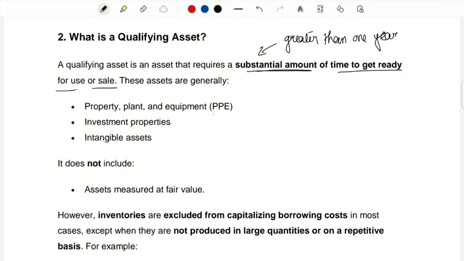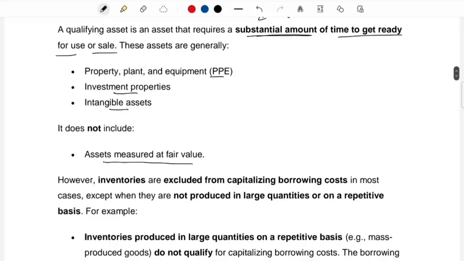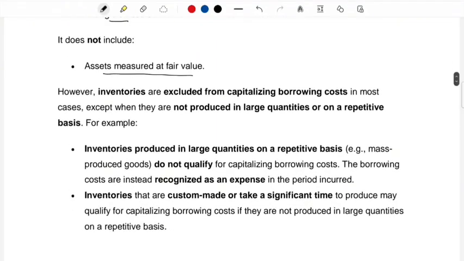These assets generally include property, plant and equipment, because they just don't get ready in a few months. Investment properties and intangible assets are also included. It does not include assets measured at fair value, and we also have something related to inventories. Inventories are excluded from capitalizing the borrowing cost in most cases, except when they are not produced in large quantities or on a repetitive basis.